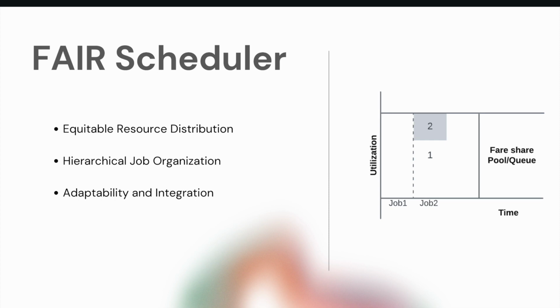The FAIR scheduler continuously adjusts resources dynamically and seamlessly, integrates with Yarn and standalone mode, making it an indispensable tool for optimizing resource utilization in Spark clusters. Within the cluster, the FAIR scheduler ensures equitable resource allocation among jobs by maintaining resource queues for jobs, allocating resources fairly, dynamically, and reallocating resources as necessary to maintain fairness in the cluster.